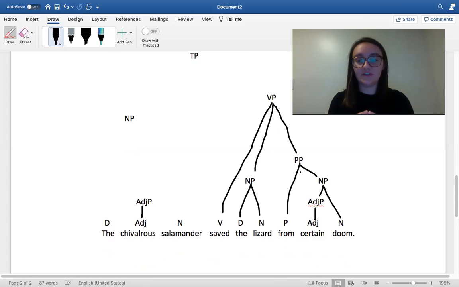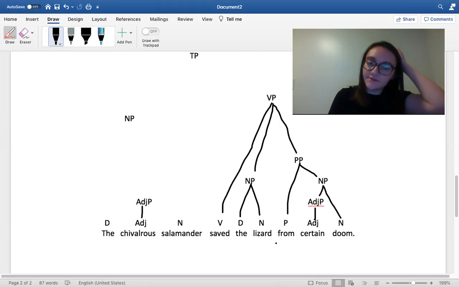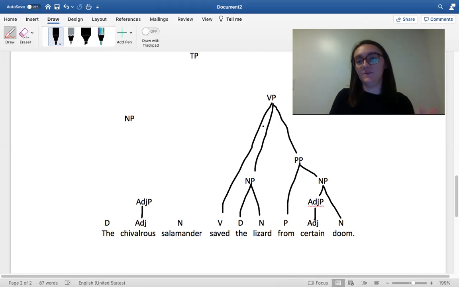If it was connected to the lizard, it would mean that the lizard was from certain doom, which doesn't make any sense because in this sentence, certain doom is not referring to a city called certain doom or a place called certain doom. It's an adjective and a noun. So from certain doom is connected to being saved rather than immediately to the lizard.